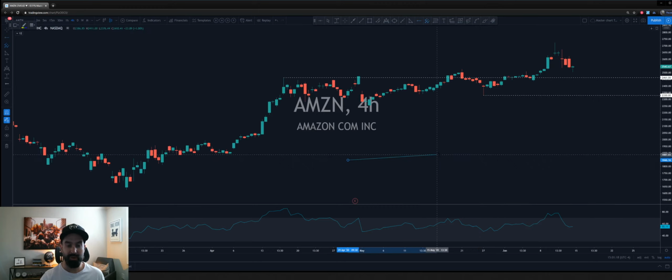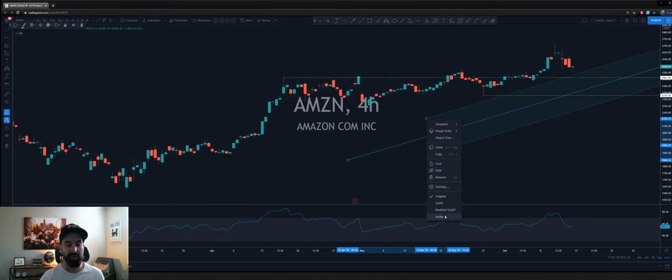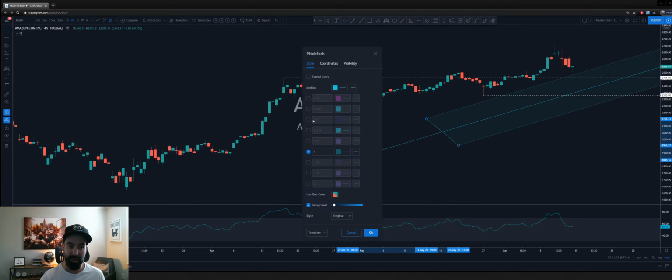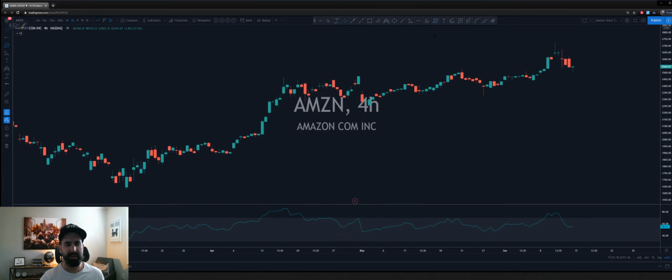Here's Andrews pitchfork. So when you're trying to draw a pitchfork over here, you just grab your ABC. I have a video on that as well. You could check it out. You could change it to the original Andrews pitchfork, Schiff, modified Schiff, and then you could add more layers using the Fibonacci levels over here by just clicking them on. Do you want to add those numbers on there for you? What else we got here?